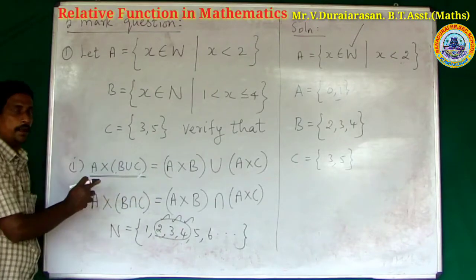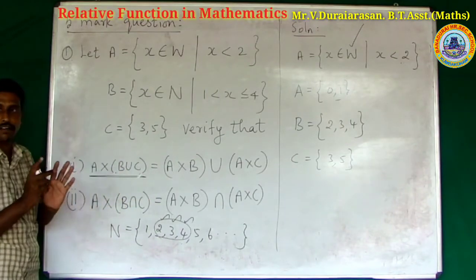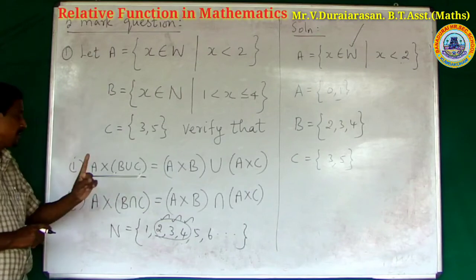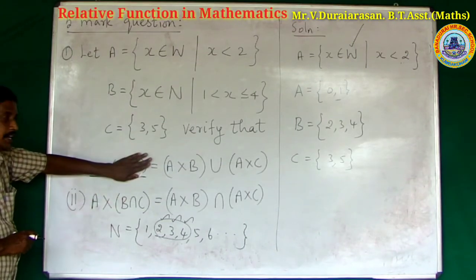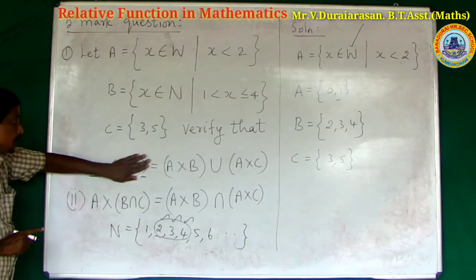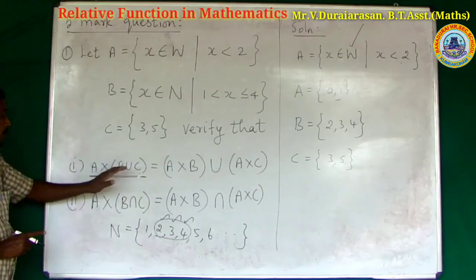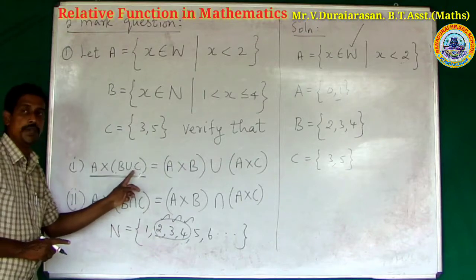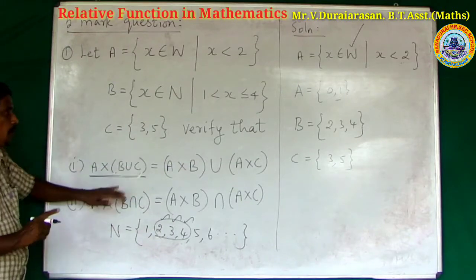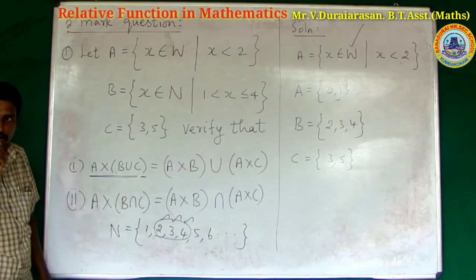But here, what is the Cartesian product of these two? One of the sets is A, another set is B union C. This is only 1 set. So first to find the Cartesian product of A cross B union C. B union C is only 1 set.